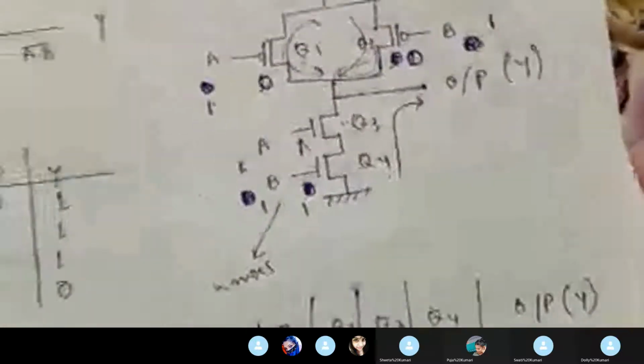Current cannot be drawn from VDD, as this is providing an open circuit and this is providing the short circuit or the closed path. So my final output will become 0, as the output is drawing current from ground. So if you compare the output of this circuit with the truth table of the basic NAND gate, see, both the outputs are same. So this is the CMOS logic representation of the NAND gate using NMOS and PMOS transistors.